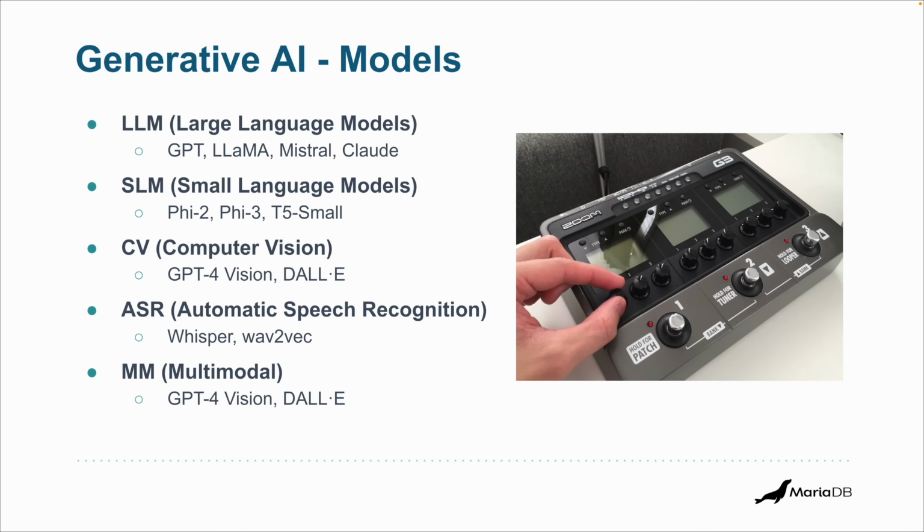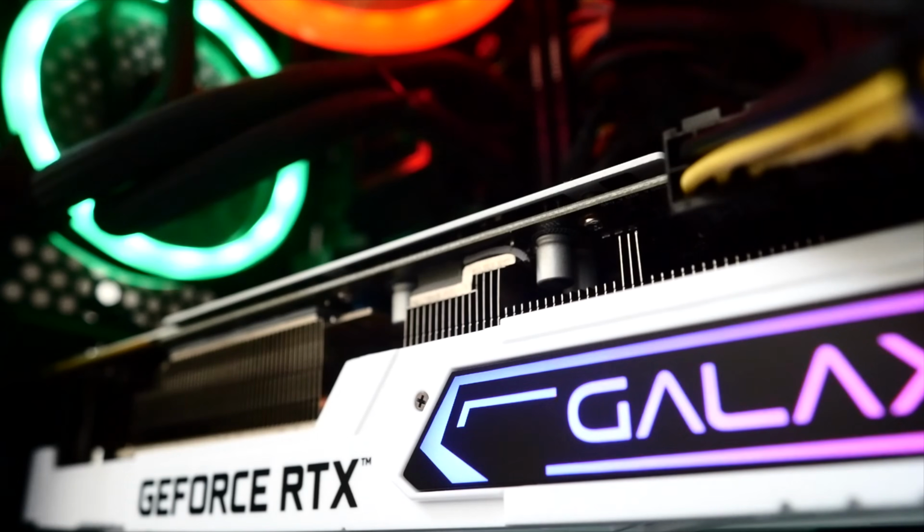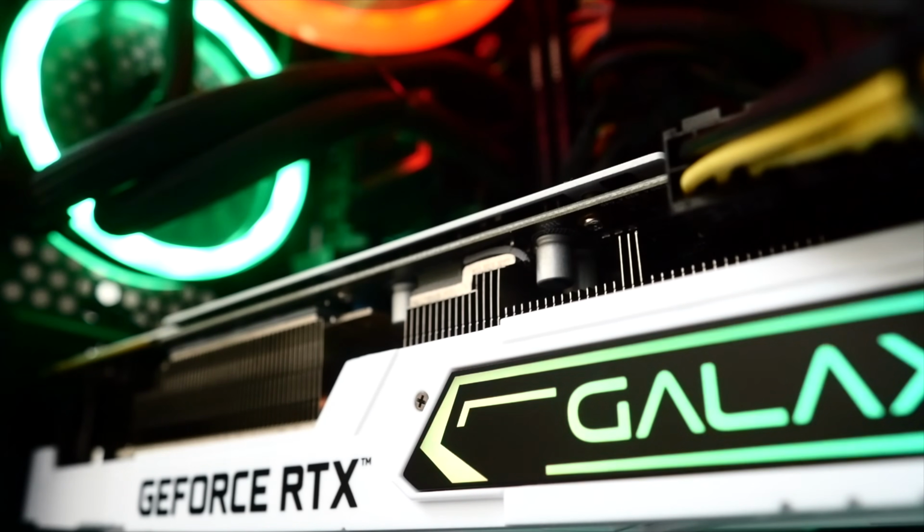However, first of all, you can just train it again, but that's extremely expensive. You can, however, adjust the internal weights of a model by retraining on additional data. That's something called fine-tuning. But this is also expensive, because it might require significant resources, especially for large models, for example, specialized hardware like GPUs and TPUs.